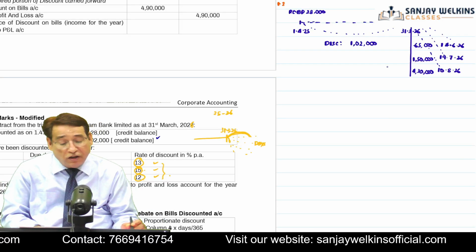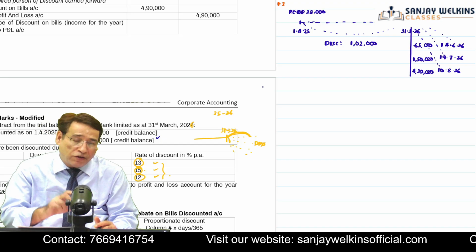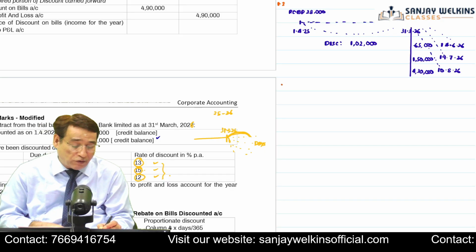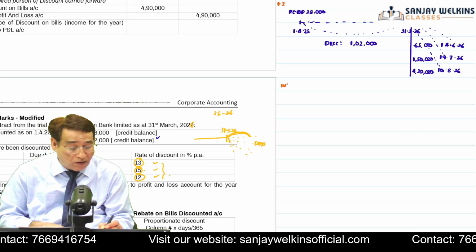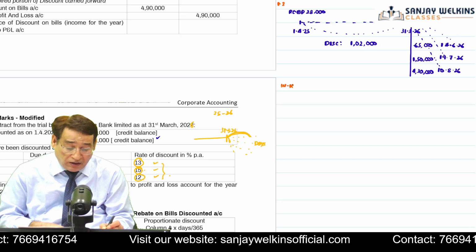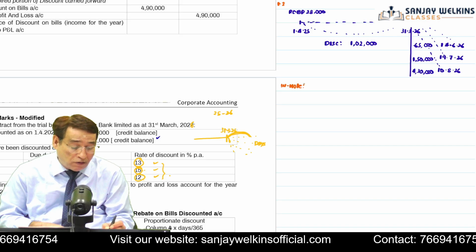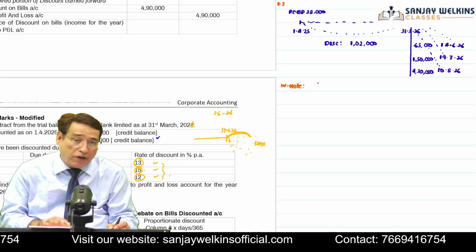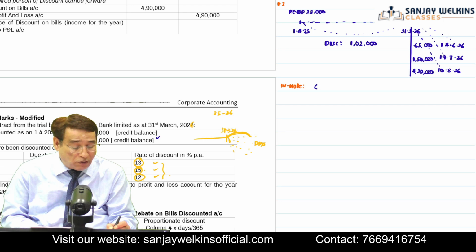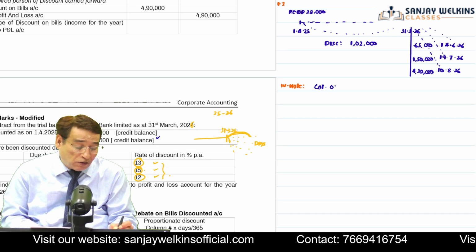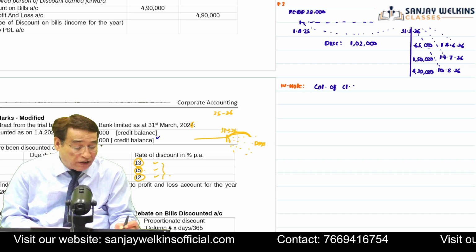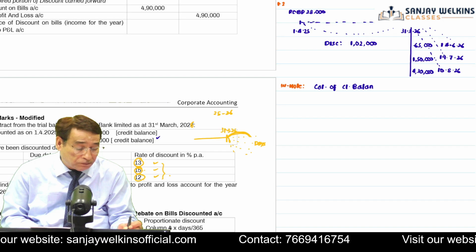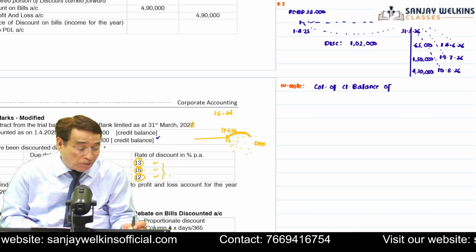So first of all, in order to find how much amount I am going to credit to profit and loss account, I will have to do a working note. In the working note, I need to compute the calculation of the closing balance of rebate on bills discount account.